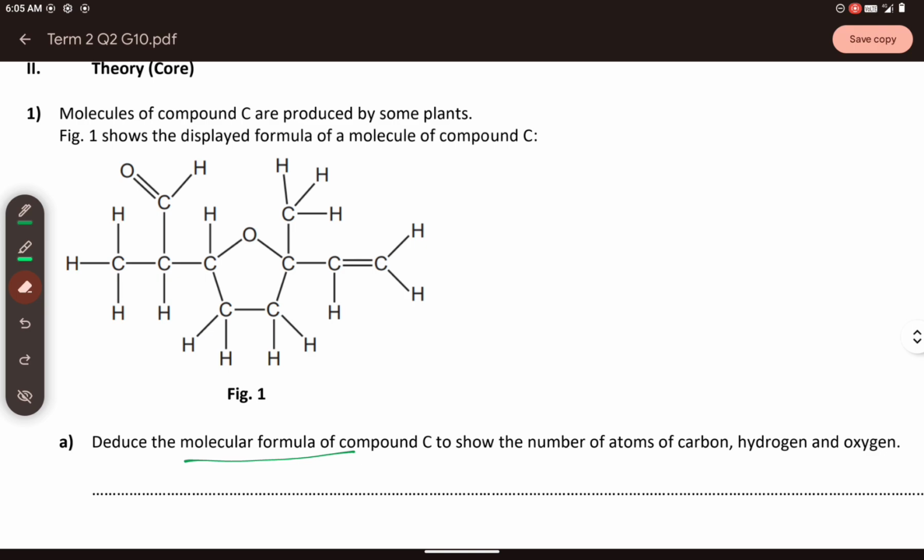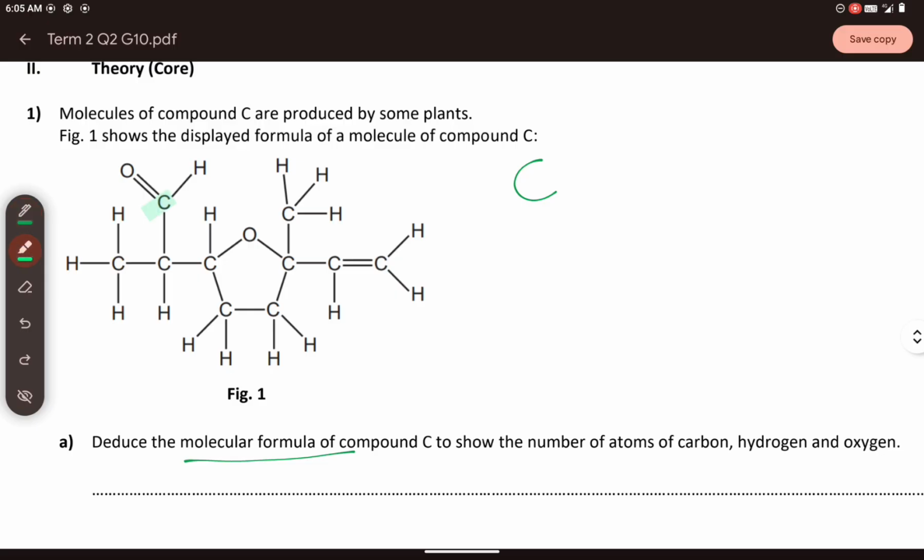Let us proceed to test 2. On test 2, you have the following. Molecules of compound C are produced by some plants. Figure 1 shows the displayed formula of a molecule of compound C. As you can see, this is a displayed formula, so you just have to count the number of hydrogen, carbon, and oxygen atoms to write down the chemical formula. So you will have the C, how many carbons are there?